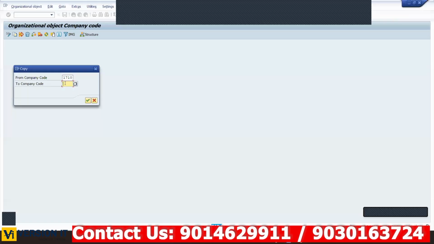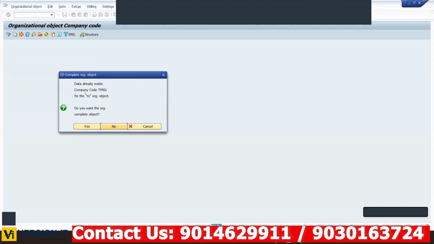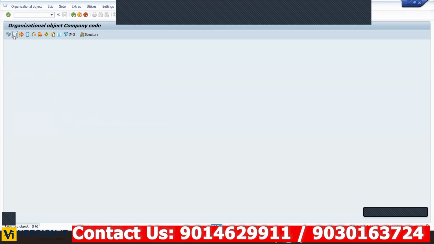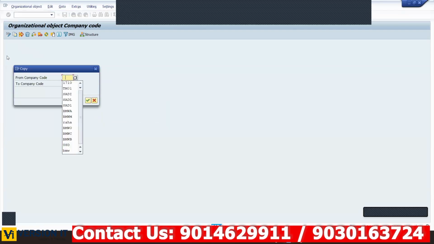So here TM01. Okay, now you continue. First you create. Here it is saying that TM01 is the code. I told you, whatever company code you are creating, that should be unique. Unique means if someone already created with the same code, you cannot use it. So I'll suggest you use some other code, TC01. Is that okay for you?